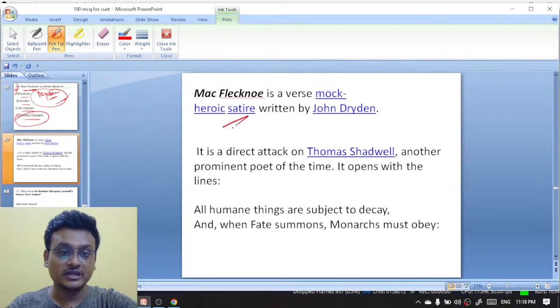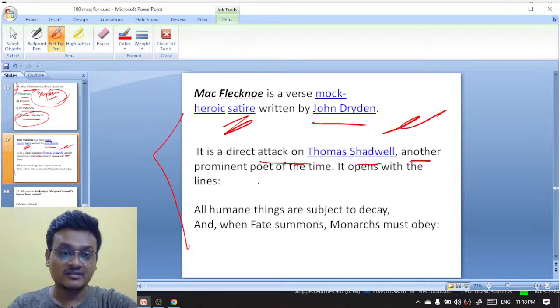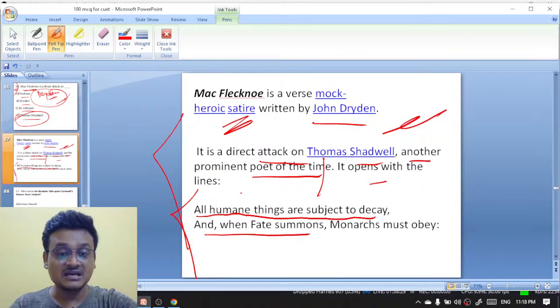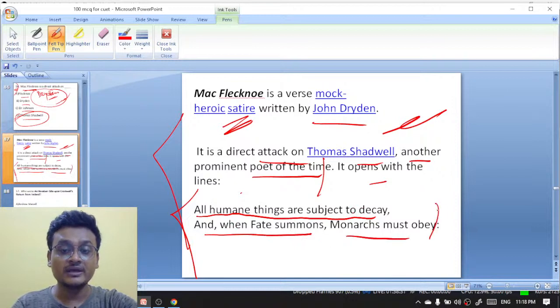Mac Flecknoe, the first mock-heroic satire by John Dryden. It is a direct attack on Thomas Shadwell, another prominent poet of the time. These are the opening lines, okay. All human things are subject to decay, and when fate summons, monarchs must obey.